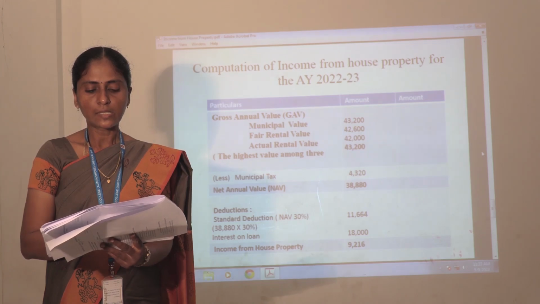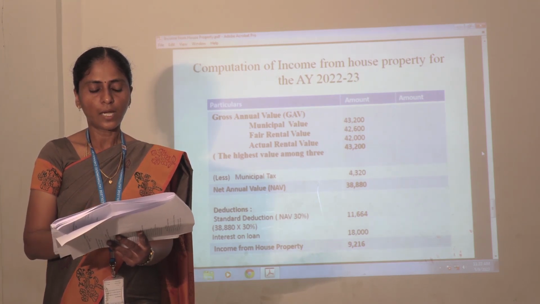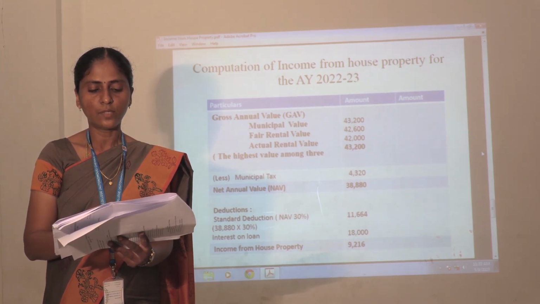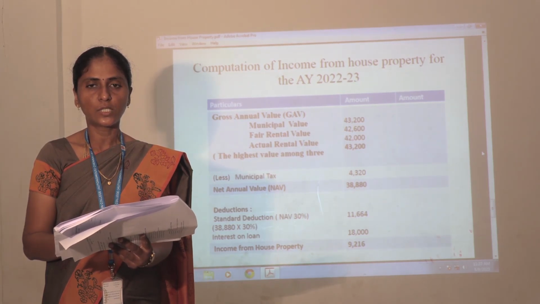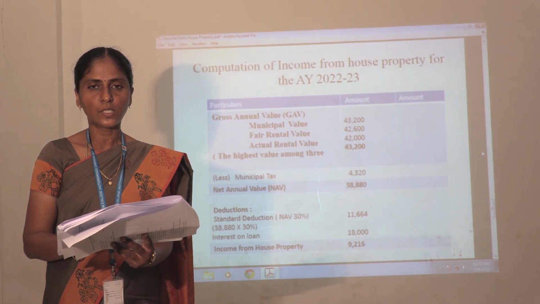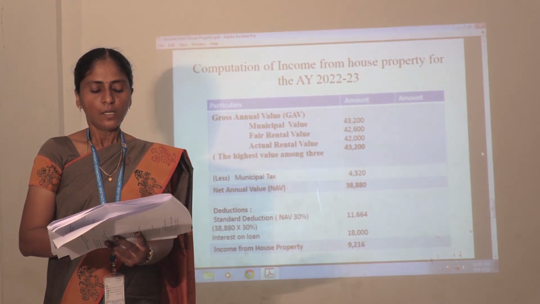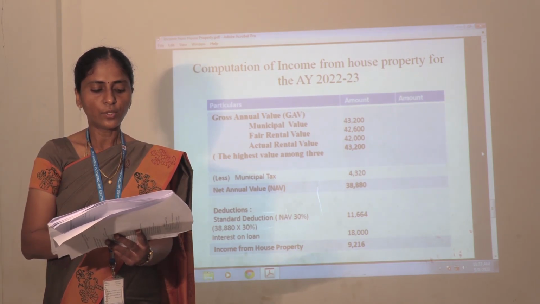Then municipal tax is already given in the sum, 4,320. So deduct it from the gross annual value: 43,200 less municipal tax 4,320. So net annual value is 38,880.